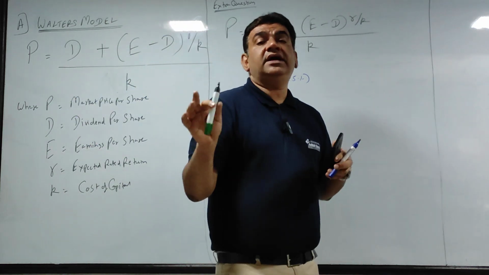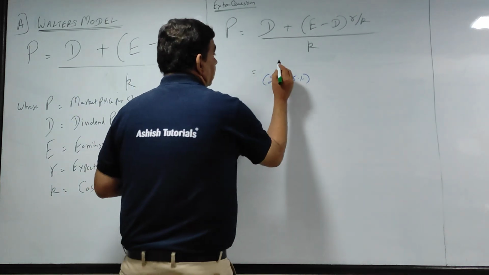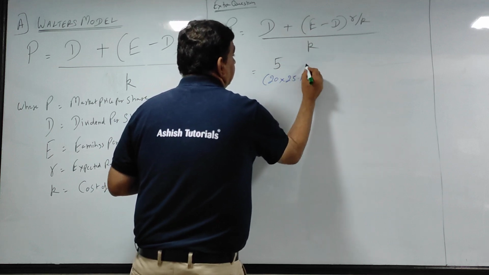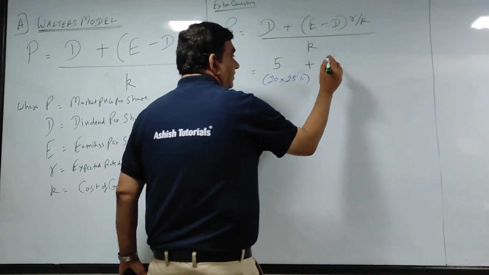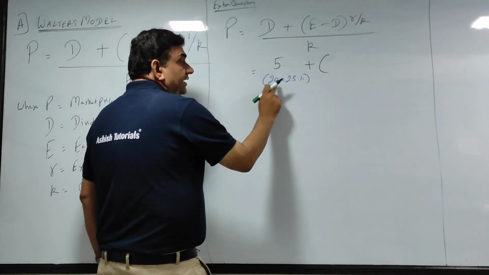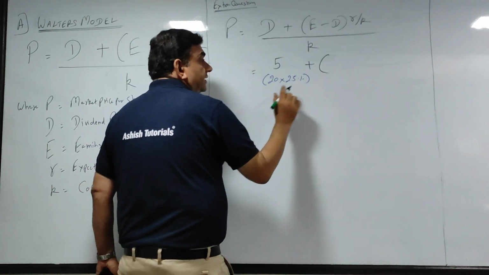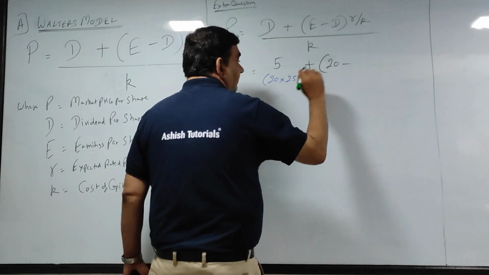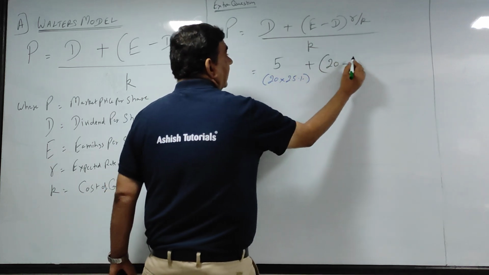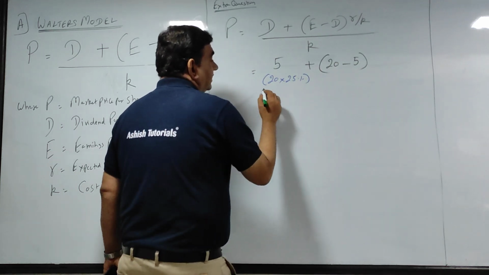That means 25% of 20 is 5. So my dividend is 5. Put a bracket: how we got 5? 25% of 20. E, earnings, is 20 minus D. Already I have calculated 5.